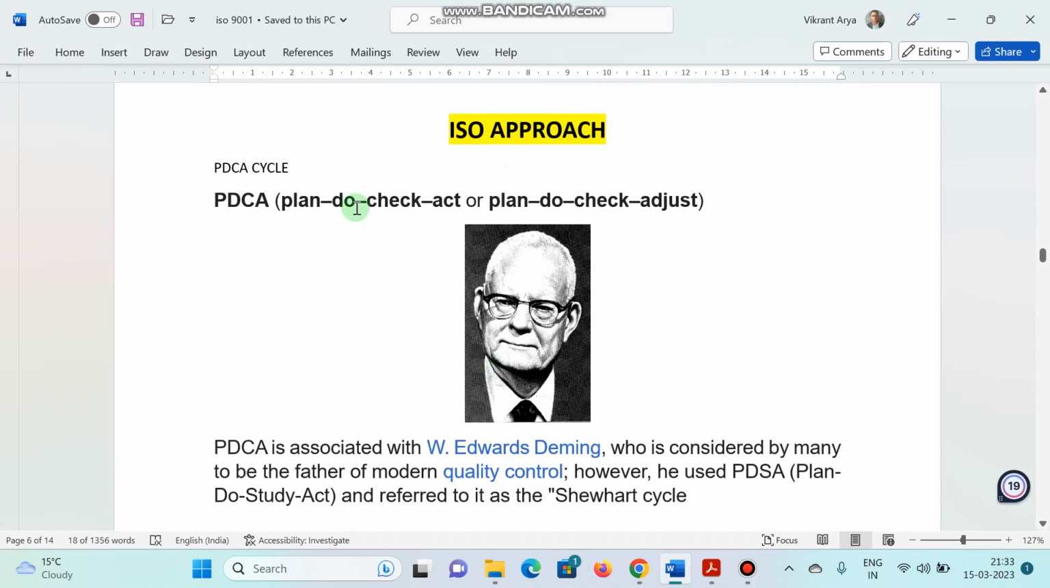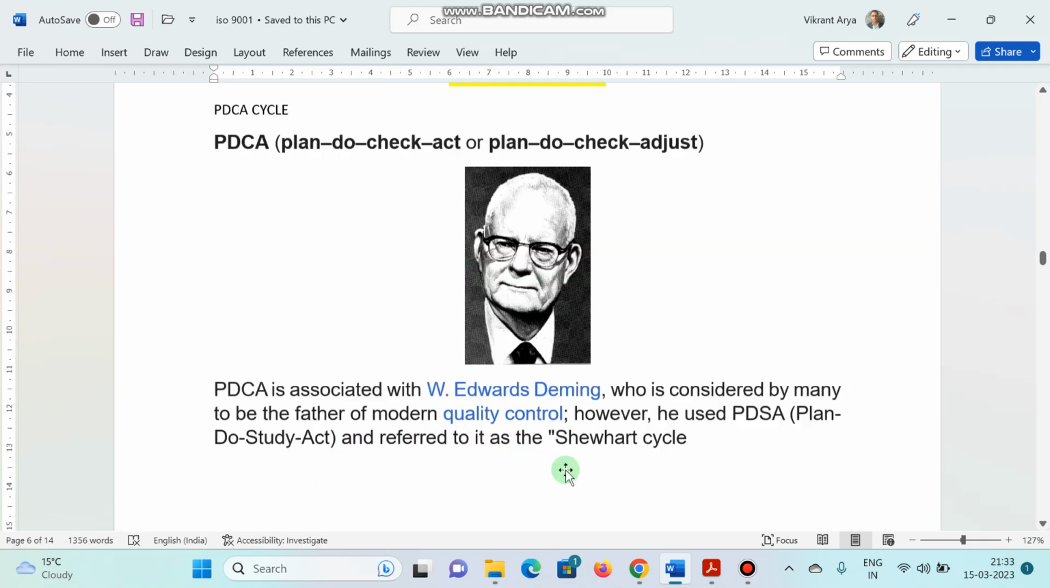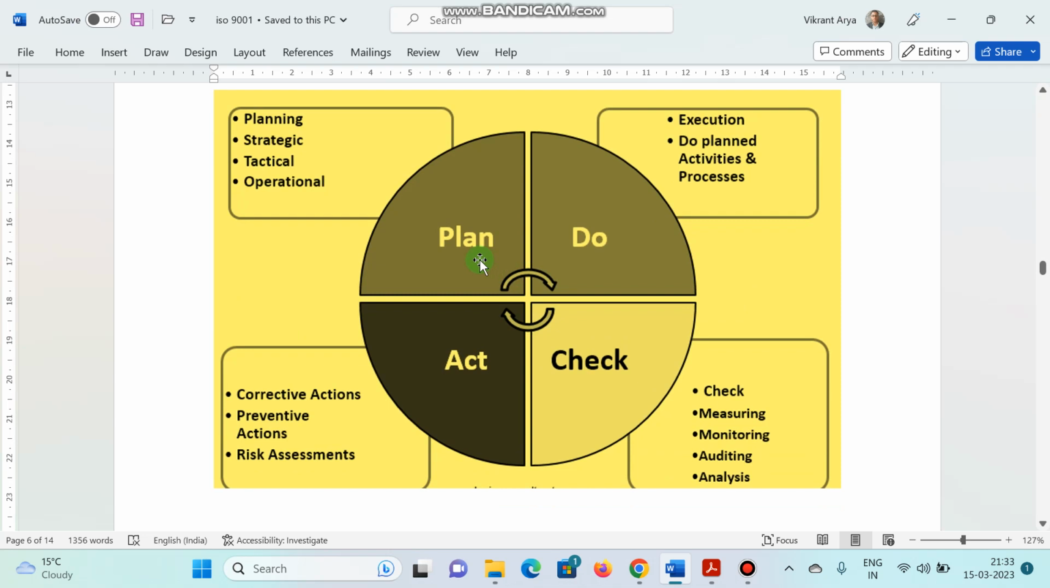So next is the ISO approach. So credit goes to this man, Edward Deming. So it was he who gave the concept of PDCA. What is this PDCA cycle? Plan, do, check and act. And he was also considered as the father of modern quality control. So this is the basic principle, plan, do, check and act, PDCA.